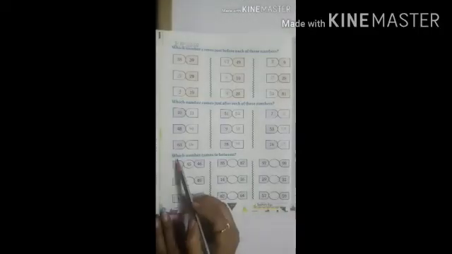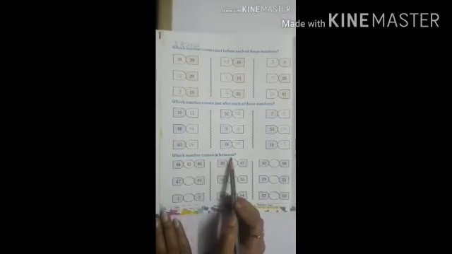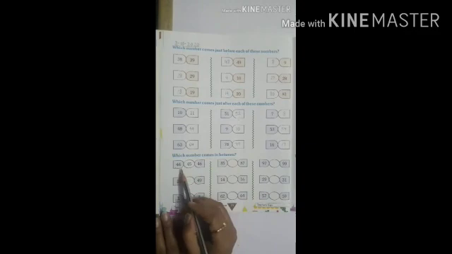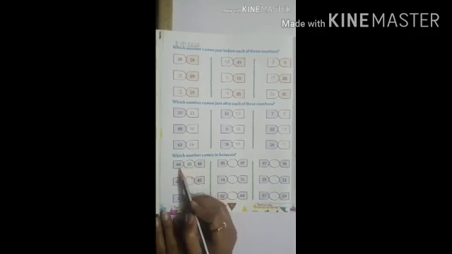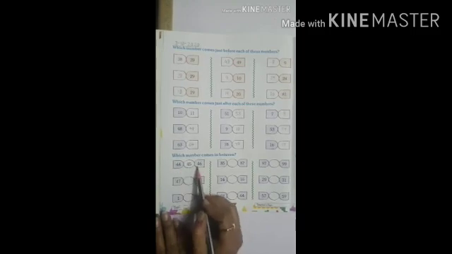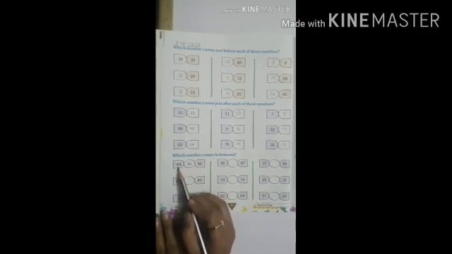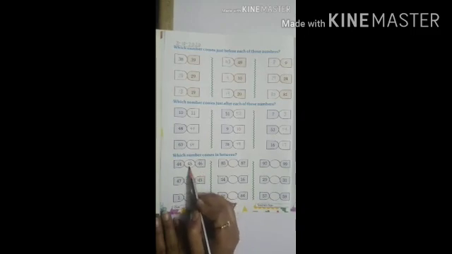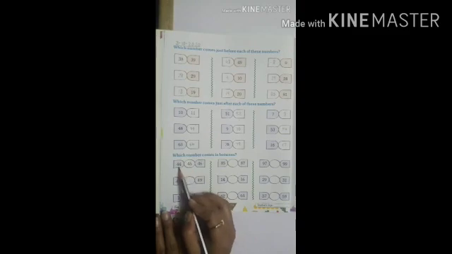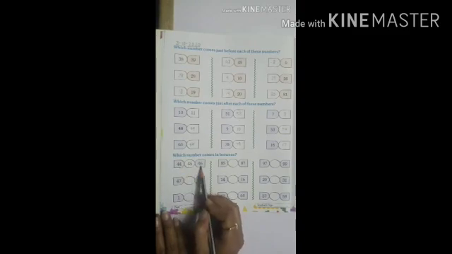We will do which number comes in between. Our first number is 44. Then we write here 46. What comes in between 44 and 46? 44, 45, 46. Yes, 45 comes in between 44 and 46.